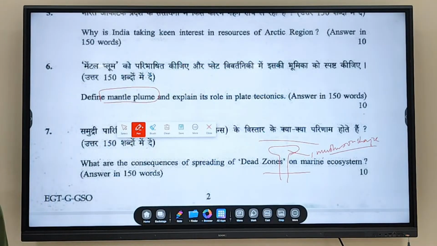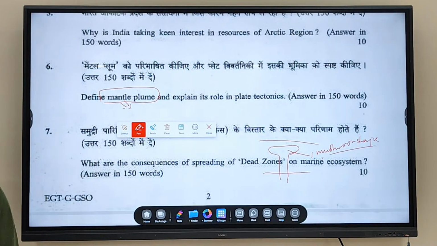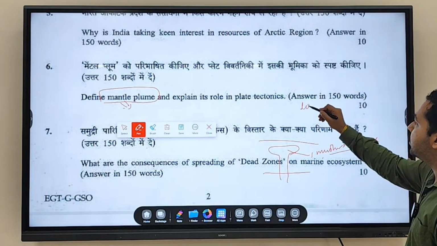Hotspot volcanism occurs due to small convectional currents, which are referred to as mantle plumes. Fine.